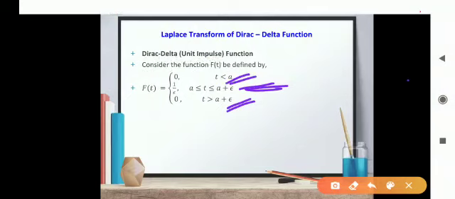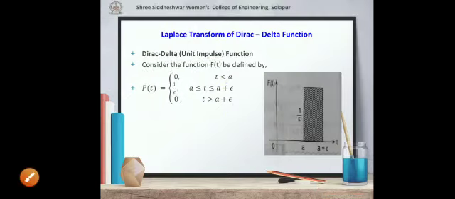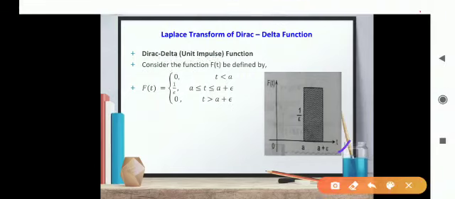So this function's graph is like this. Here on the x-axis t values are considered, on the y-axis its functional values are considered. The values of t are 0, a, a plus epsilon and up to infinity. For all the values of t which are less than a, the function value is 0, so the points are lying on the x-axis itself. And for the values of t which are lying between a and a plus epsilon, that is this range, the function value is constant.